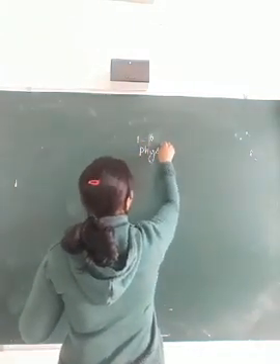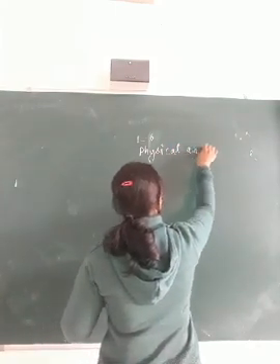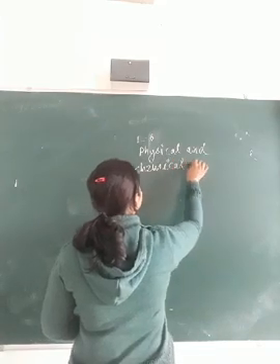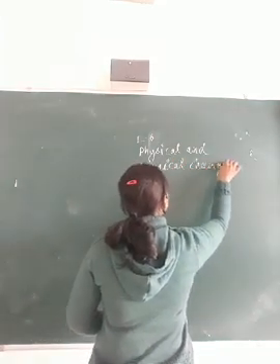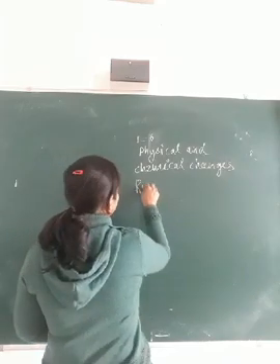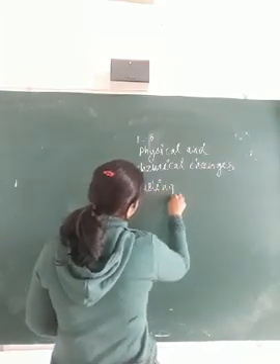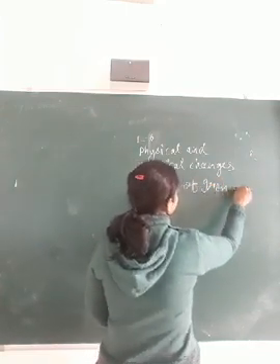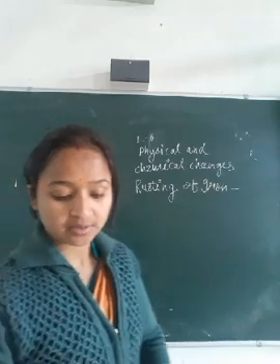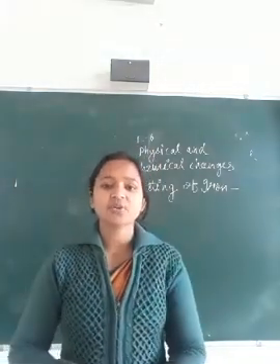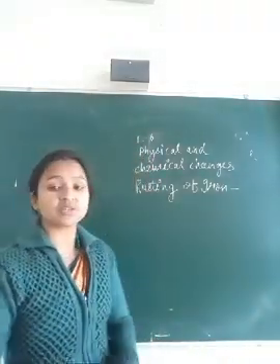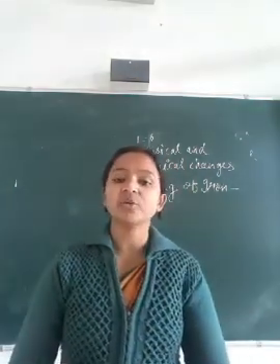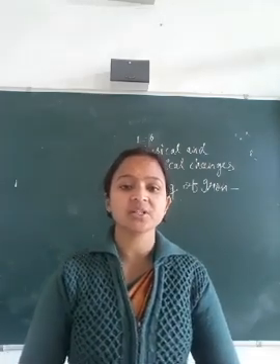Physical and chemical changes. First one is the rusting of iron. So in this we will discuss what rusting of iron is. Rusting of iron is a chemical change. In this, when you remove the cause, it cannot change back to its original form.